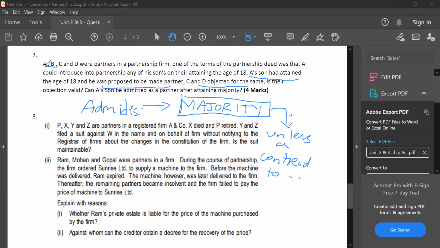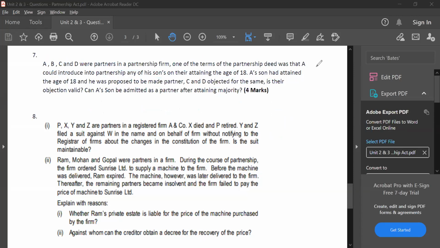Now, here A, B, C, and D were in a partnership firm. One of the terms of the partnership deed, that means at the time of framing the deed itself, stated that A could introduce into the partnership any of his sons when they turn 18, to which the other partners B, C, and D would have agreed when the deed was framed. Therefore A can admit his son as partner. Others cannot object to his admission. I hope you have understood. Objection is void. They can admit the partner. Simple answer for question number 7.